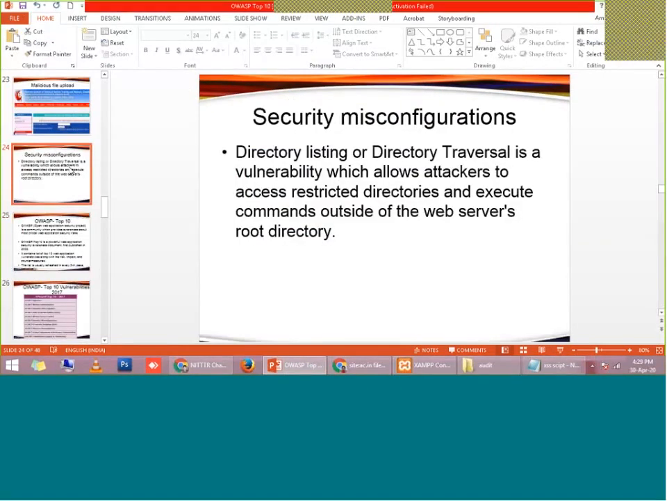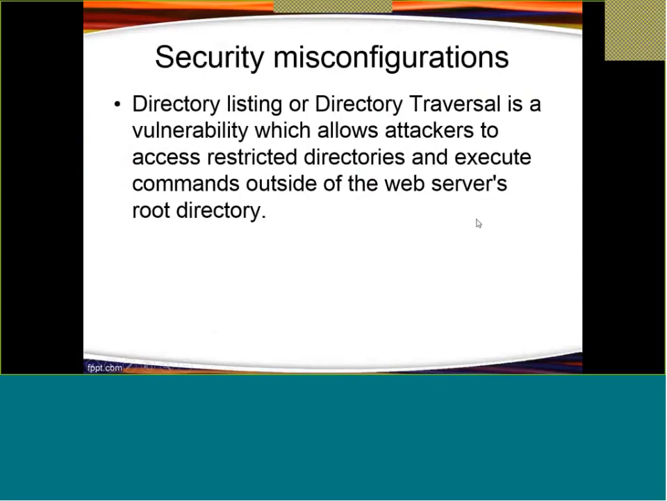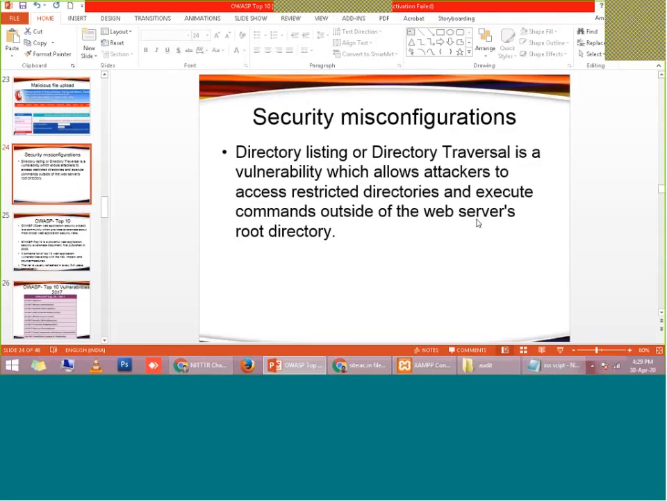Next is security misconfiguration. This security misconfiguration is also very dangerous and is listed as a high-risk vulnerability. It is termed directory listing, right? Directory traversal is a vulnerability which allows attackers to access restricted directories and execute commands outside the web server directory due to some misconfiguration of the web server. So how will it be performed? Let me demonstrate.